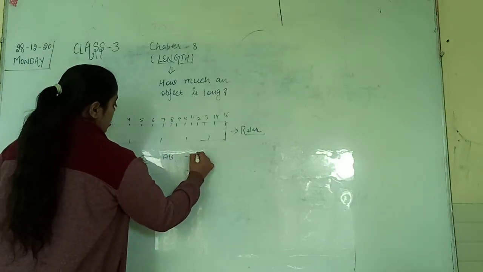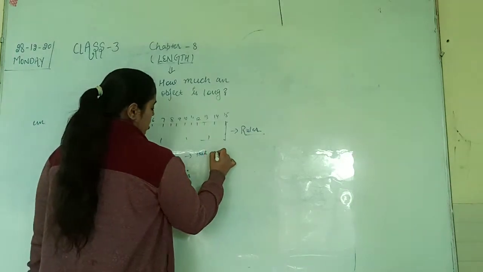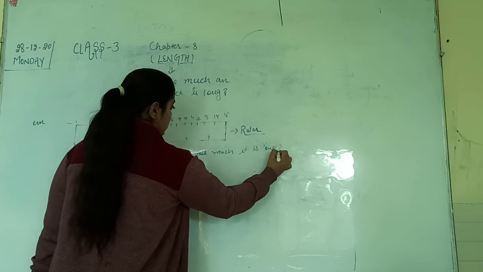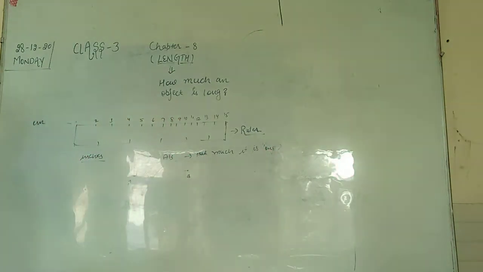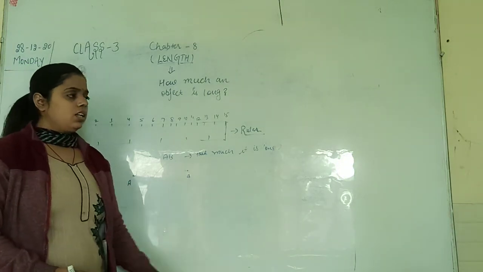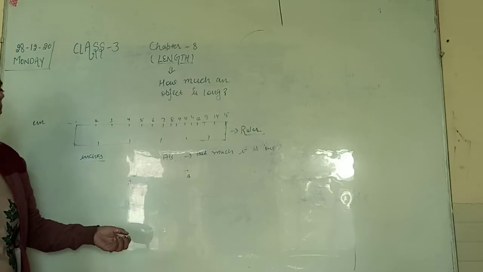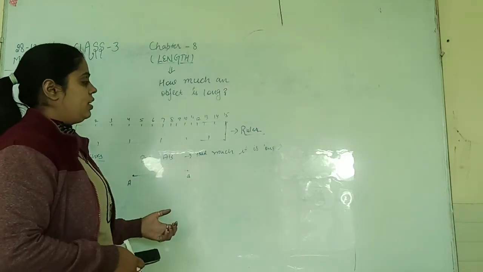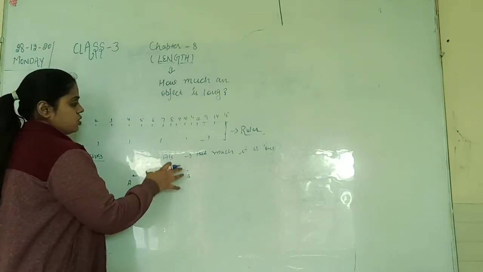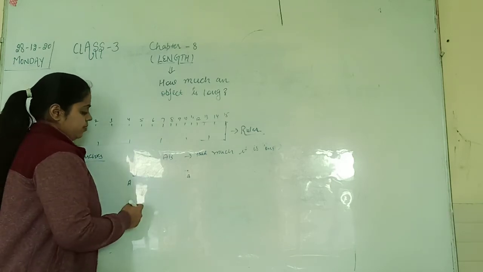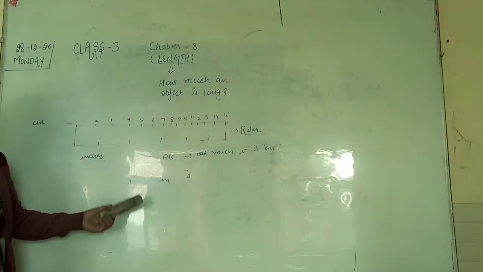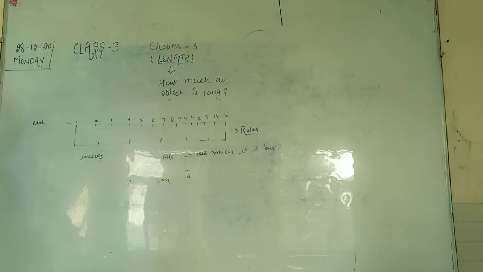So if anyone asks how much it is long, so what you will do, beta? You will measure it with the help of a scale, because क्या है, small one है. ज़्यादा long होती तो आप क्या help करते? You can add 2 scales. Easily you will measure, right? But here it is small, so we will measure it with the help of a scale. So it will be 5 centimeter. Clear? So 5 centimeter is the length of this rope AB.